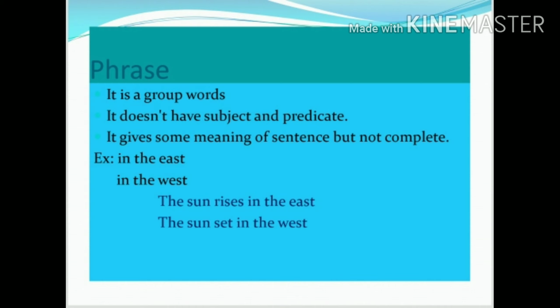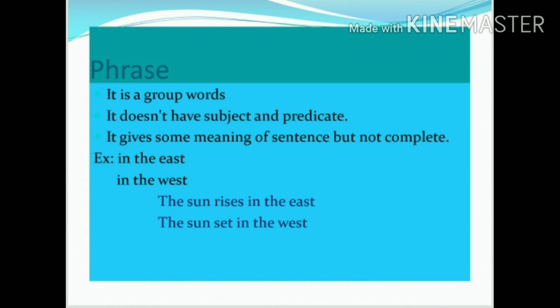Let us know one more basic thing, that is phrase. A phrase is a group of words. It doesn't have subject and predicate. It gives some meaning of the sentence but not complete. For example, in the east, in the west: it is three words, but we need more to complete the sentence.